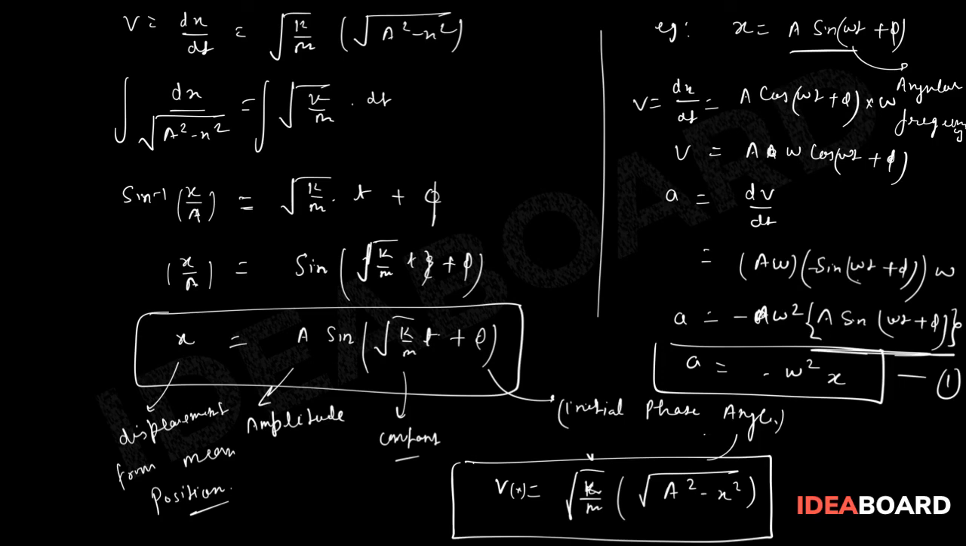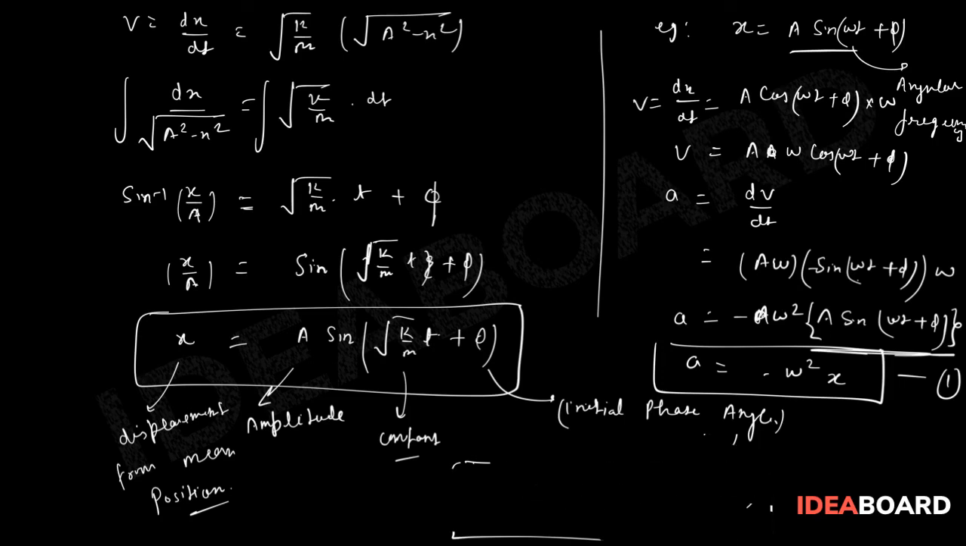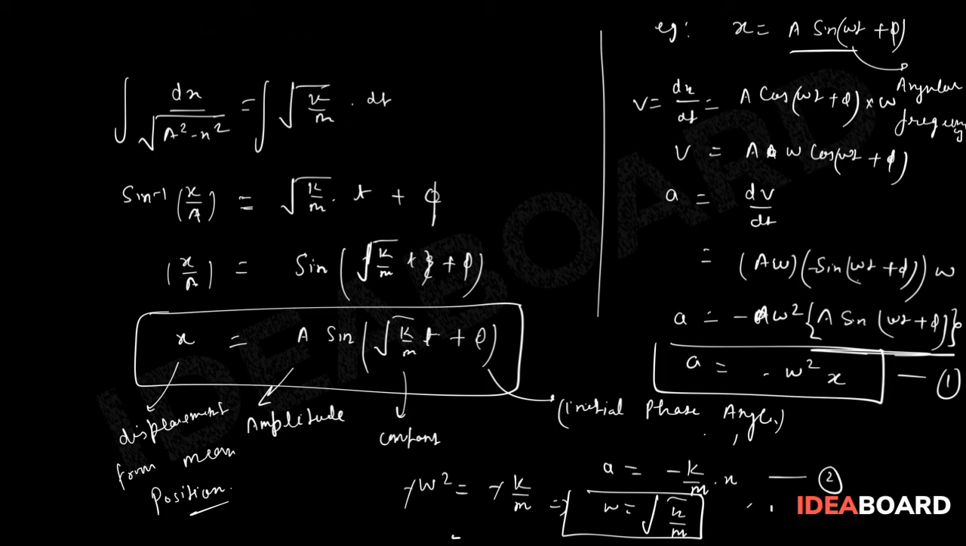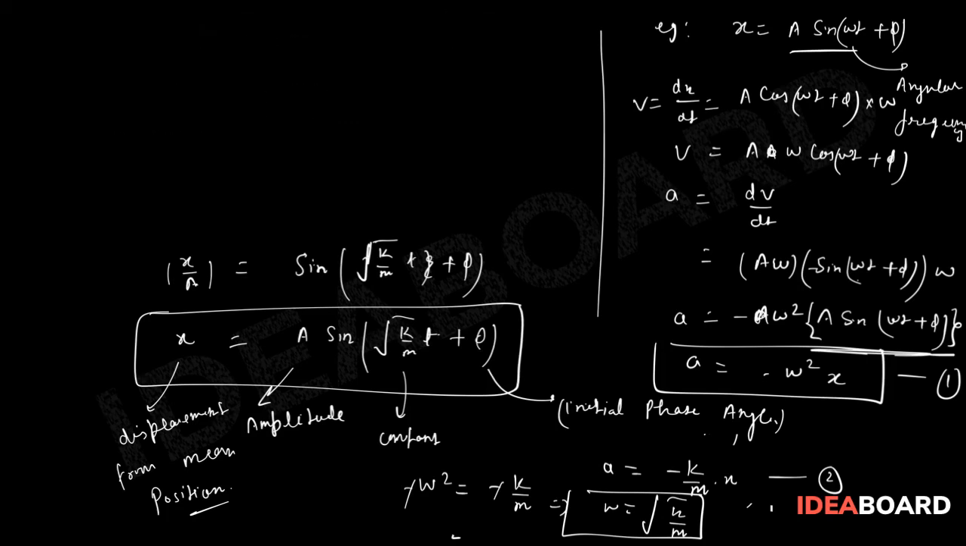And we had earlier one equation which said that a is equal to minus k by m into x. This is equation 2. If you compare them, then minus omega square is equal to minus k by m. This is cancelled out. So omega became under root of k by m, which is very very important. We got a relation between omega and k, and we can remember this relation now. So omega is equal to under root k by m.